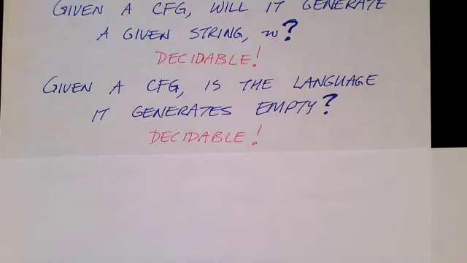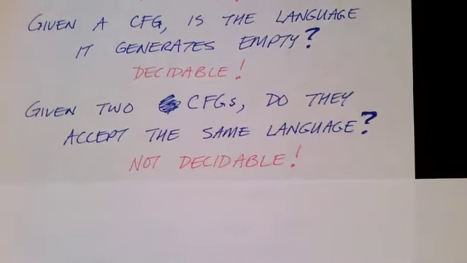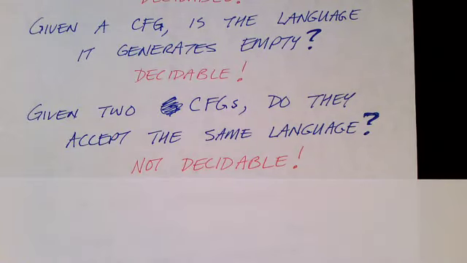What about whether the language is empty? If you give me a context-free grammar, I can tell you whether it's empty or not. Does it generate any string at all? That question is decidable too. But now, what about if I give you two context-free grammars and ask you whether they accept the same language or not? This is not decidable.